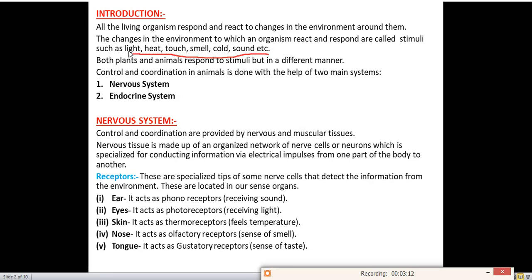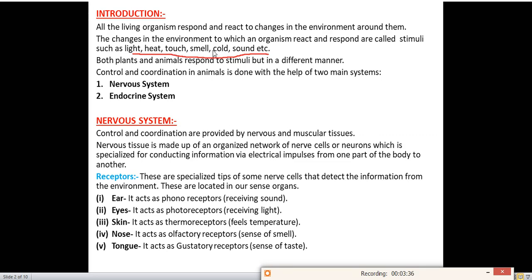You cannot touch the hot plate or any hot object because that heat is also a stimulus. Suppose you touch any object, you can suddenly know whether it is hot or cold. Smell also, for example, if your mother is cooking food in the kitchen, you can easily detect what type of food your mother is cooking by its smell. Suppose you touch any cold object, ice or something, you will know that it's cold.